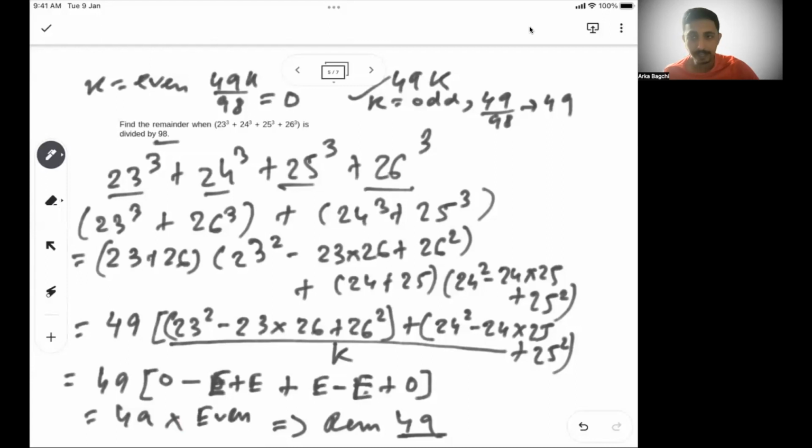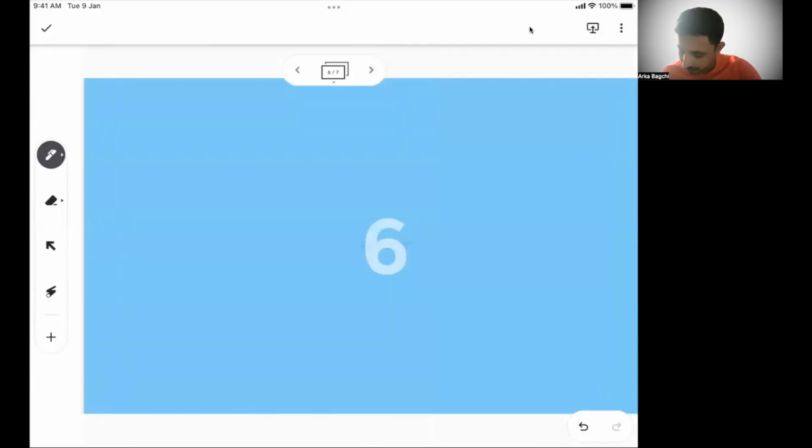Like we know, in a mixture of even and odd numbers, the number of odd numbers matters. So you have 2 odd numbers, an even count of odd numbers, so the outcome will be even. So your remainder is not 49. Your remainder will be 0. It will be completely divisible. Okay. Let's move to the next problem.